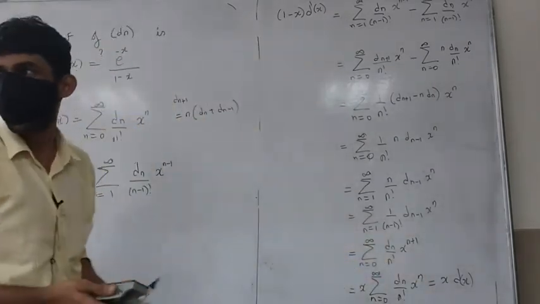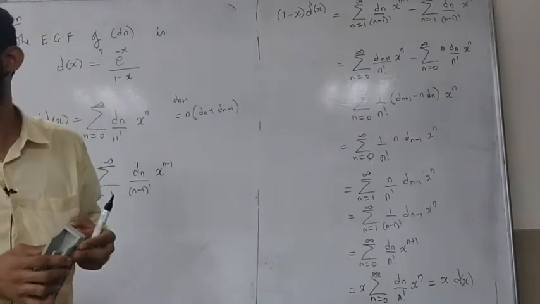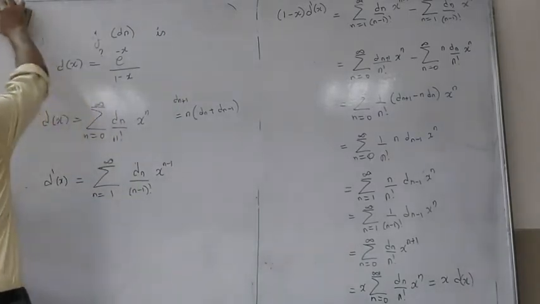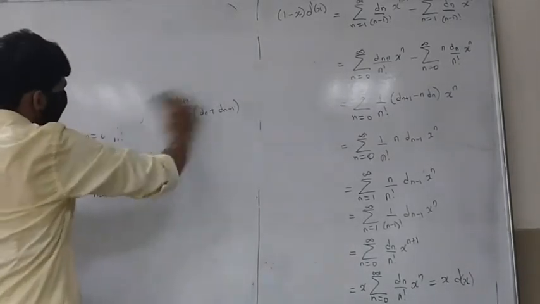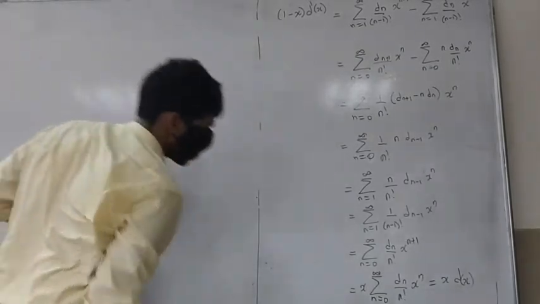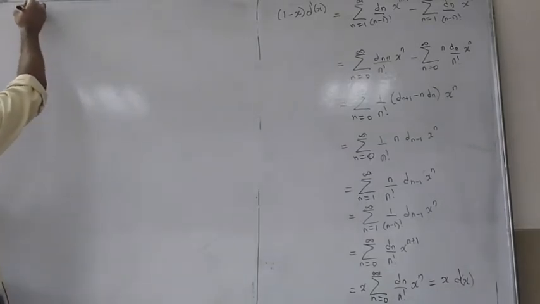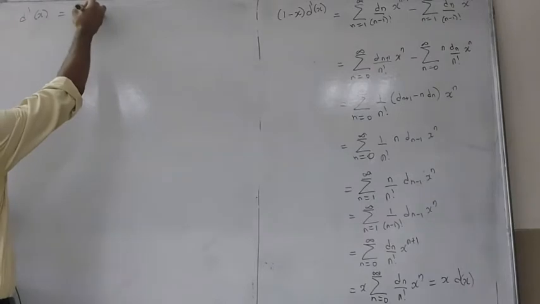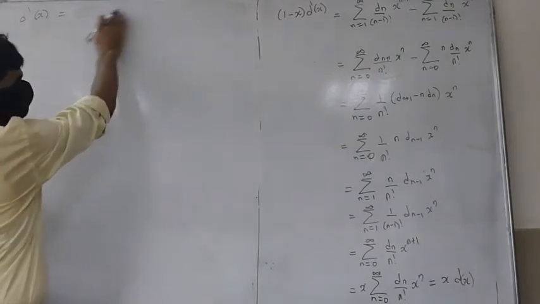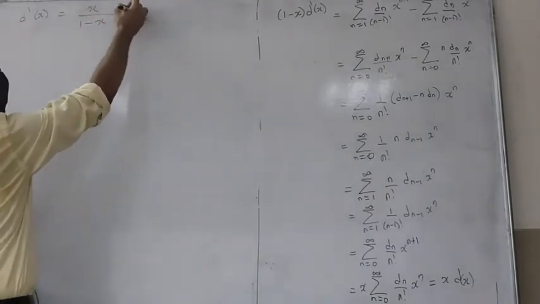What is that? Yeah? That's a differential equation, right? No? That's a differential equation. This is a differential equation. This gives us d prime of x equals x upon 1 minus x times d of x. This is a differential equation.